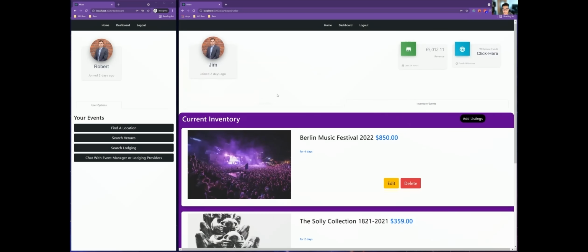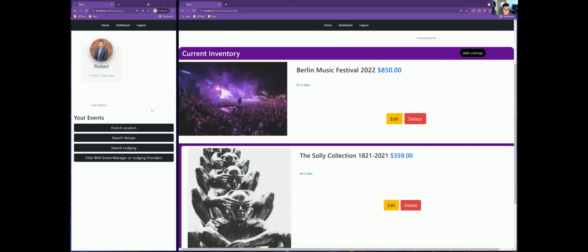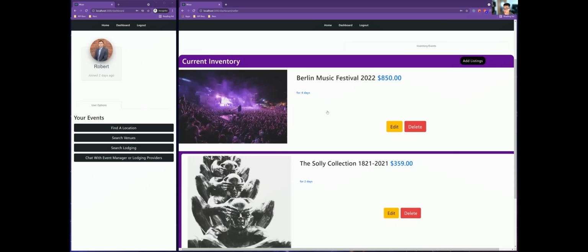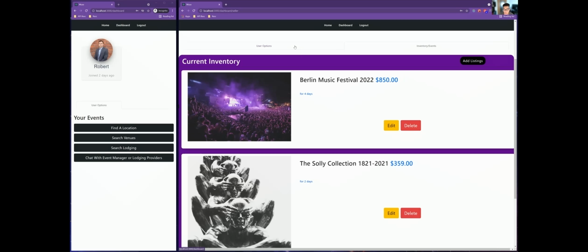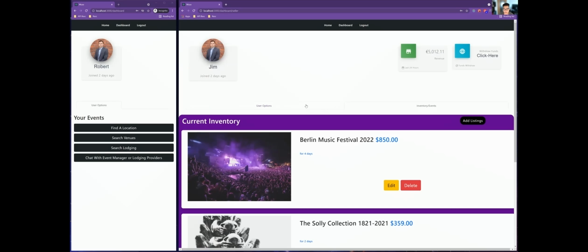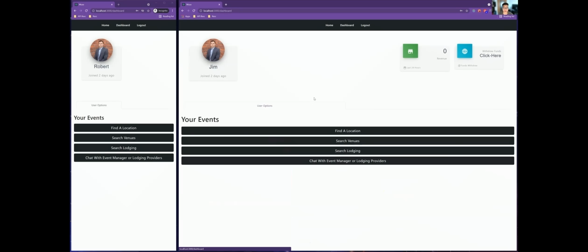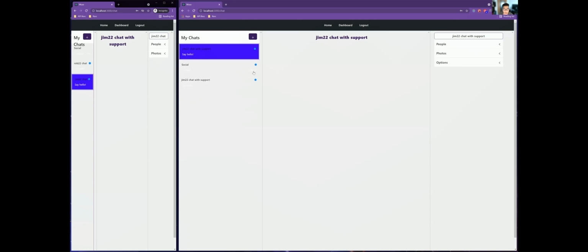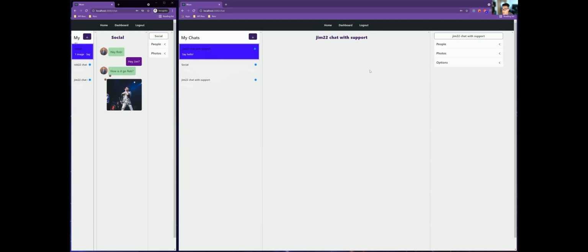And then just to highlight some of the key functionality of our site, let's say that Robert is scheduled to perform at one of these events and he can't make it, or he's running late. Or Jim might want to say, hey Rob, the event isn't going to happen anymore. So we have what's called our real-time chat, which is implemented with the Chat Engine IO. The UI is actually created with the Chat Engine, with just minor styling done to get the point across here.